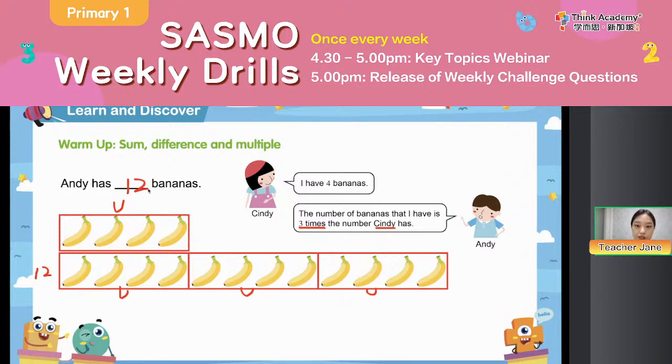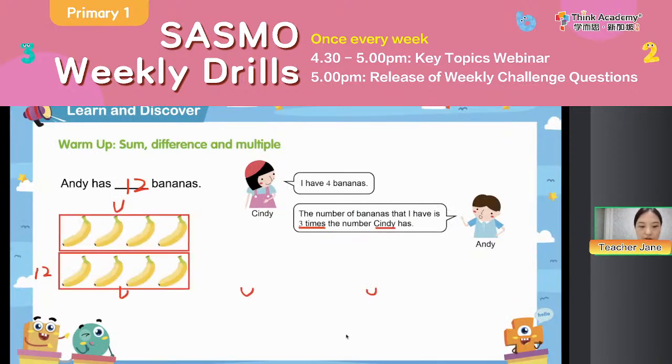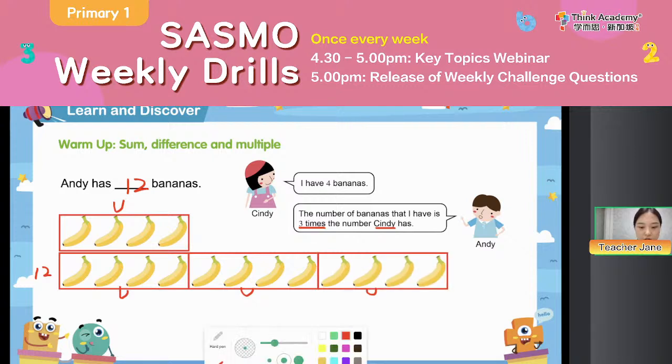So we can see, if we know the relationship between the numbers, then we can just solve the problem with the bar model, right? Okay, so we can see, to calculate multiple units, we just multiply. That we can do because we know 1 unit is 4, right? So if we know Andy has 3 units, then we just do 3 times 1 unit, which equals 3 times 4, right? So that will be 12. Okay, so we just do the times.